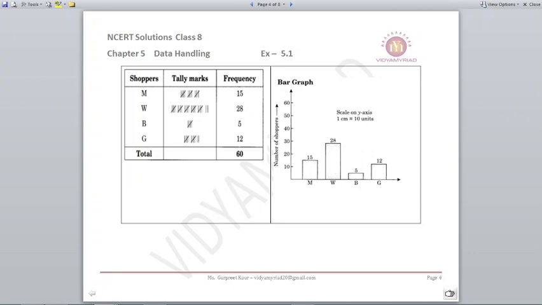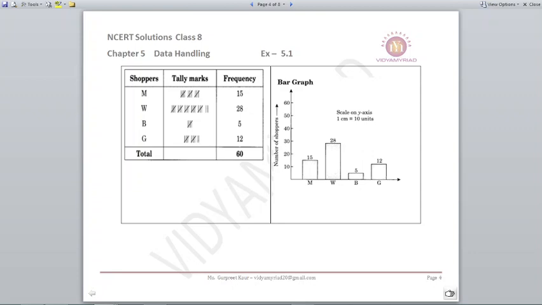After 4, you put a diagonal line to make a group of 5, because then it becomes easy to count. So after every 4, the 5th M will be marked as a diagonal across those 4 lines. In the same way for W, after every 4 W's, for the 5th W you draw a diagonal line across to represent 5. So it is very easy.